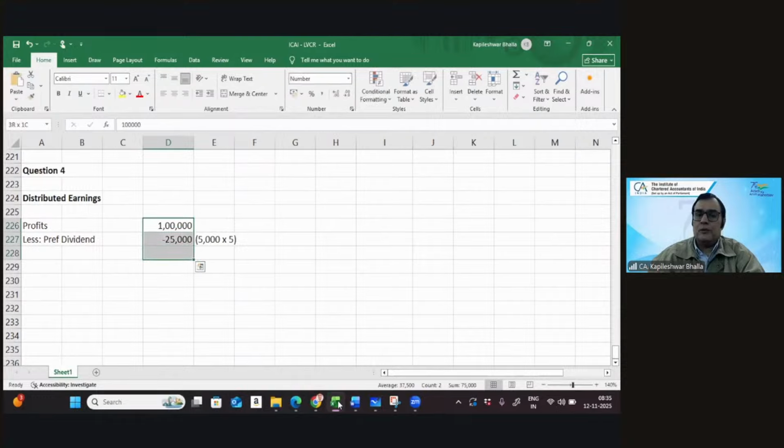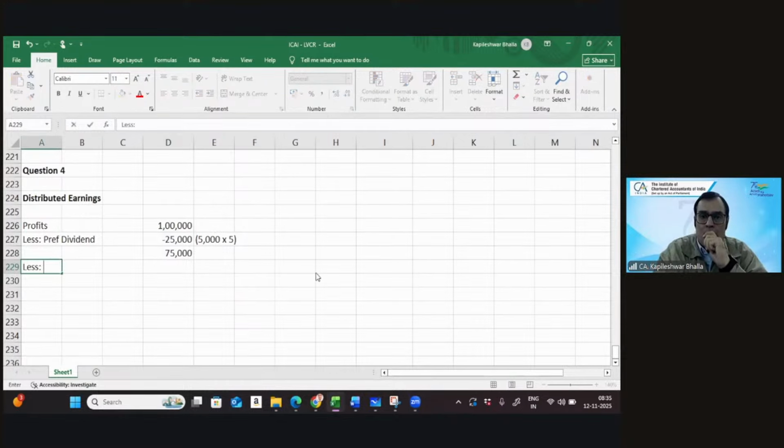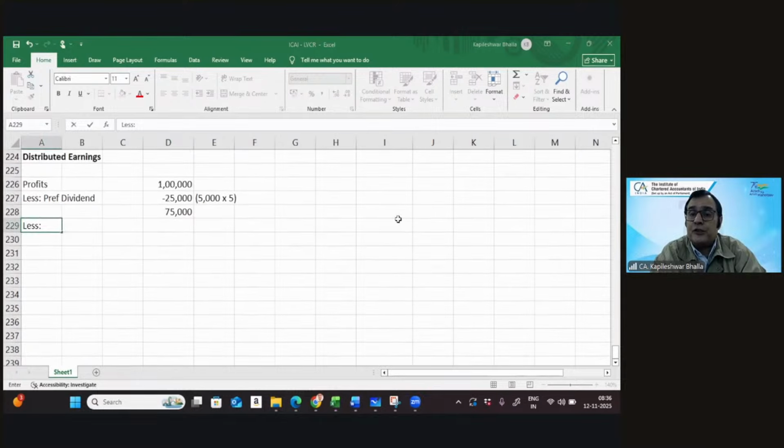And then we can get the status of the ordinary dividend as well. So less the ordinary dividend. Non-convertible is not a potential share, but first distribute the earnings to non-preference shares. That's right. So now we give the ordinary shares dividend.